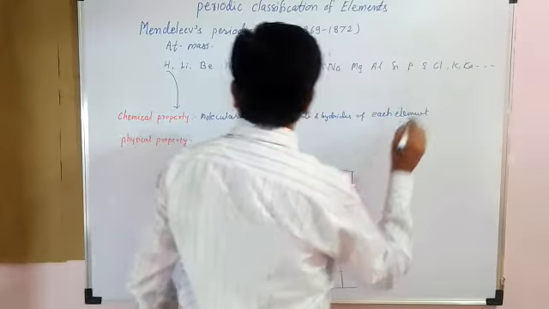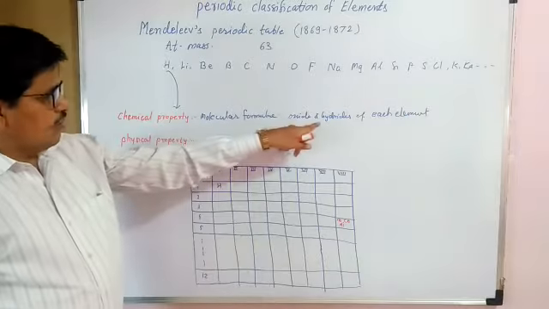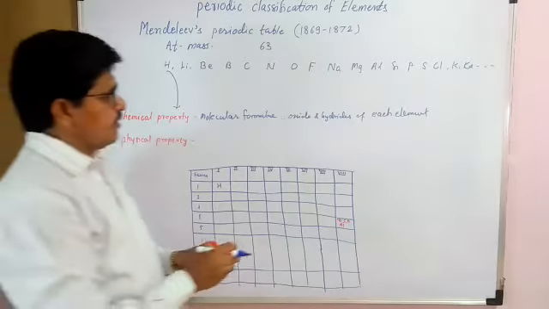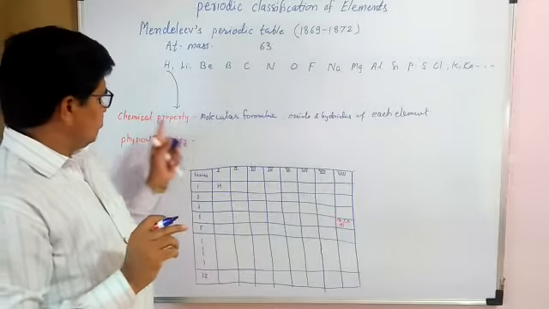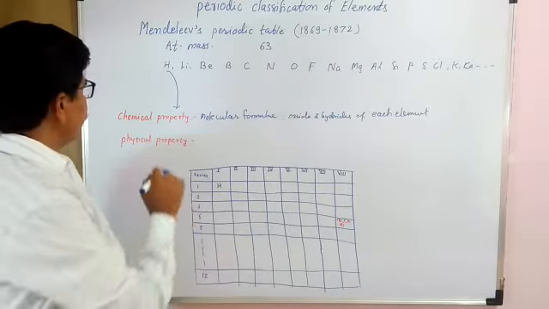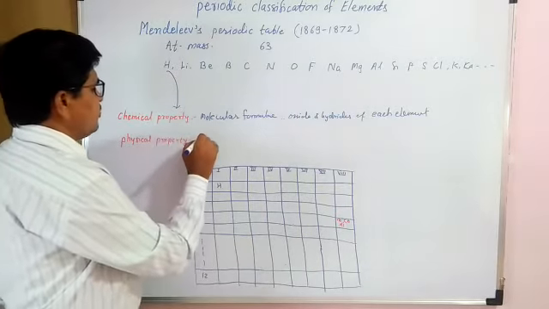That means he took the molecular formulae of the oxides and hydrides of each element. This is nothing but the chemical property. And which physical property did he consider?